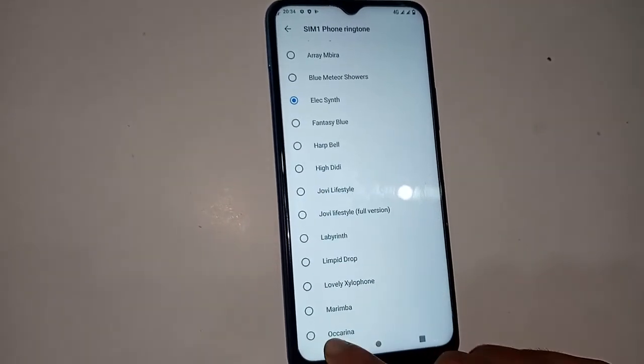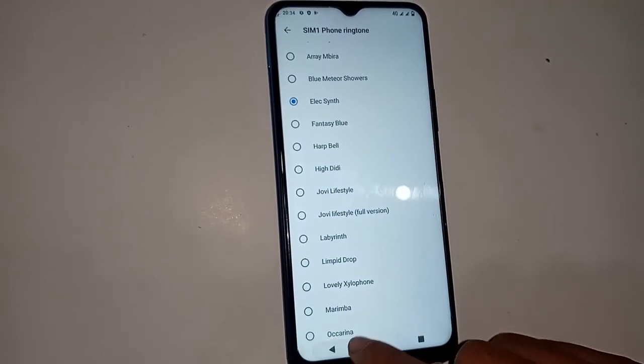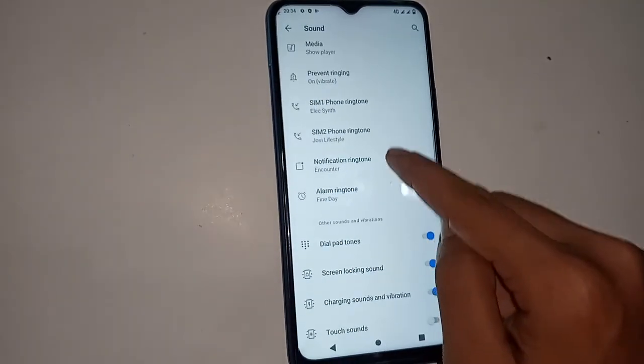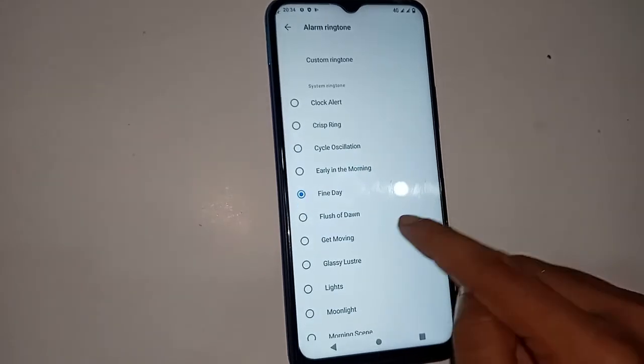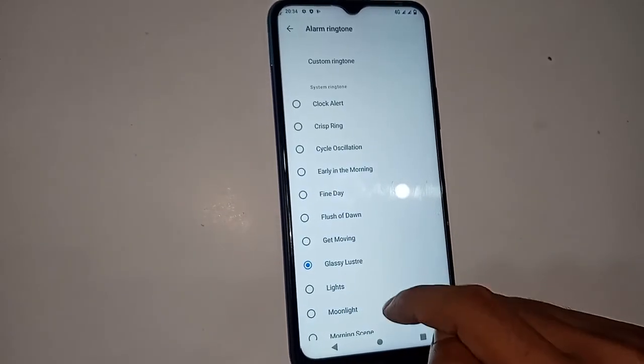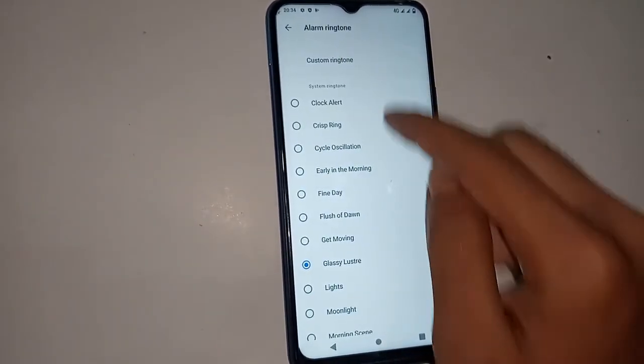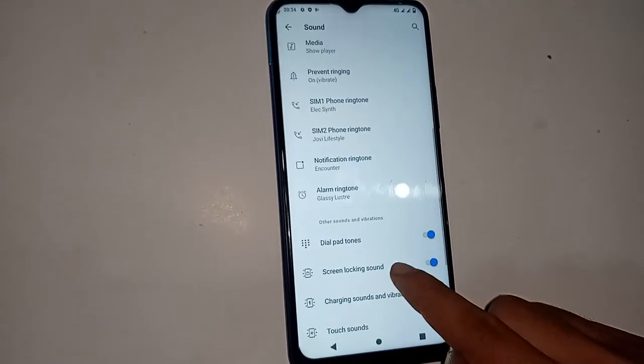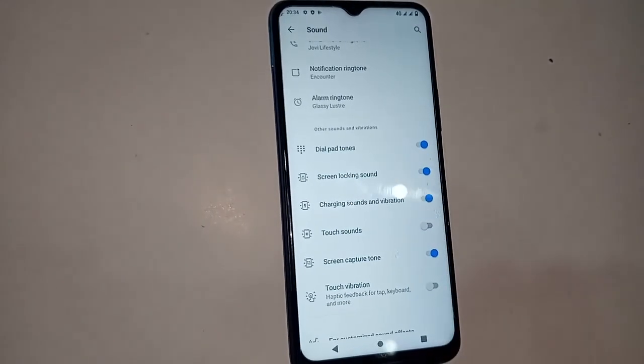I will click on back and show the main ringtone. You can add any ringtone to this phone, and my phone ringtone is now fully changed. And then I will click on back.